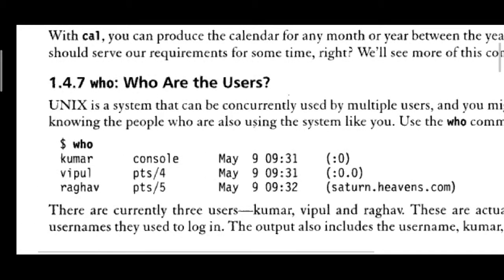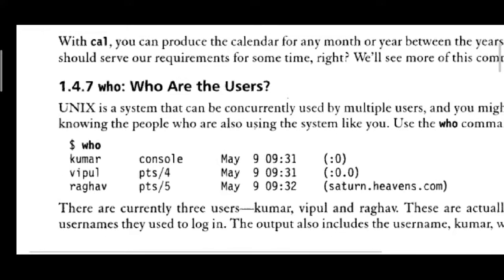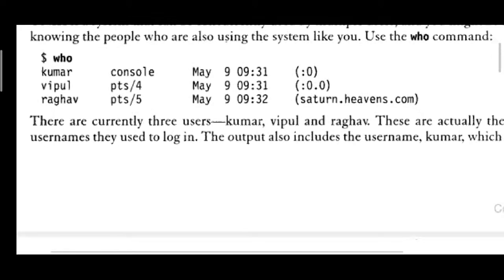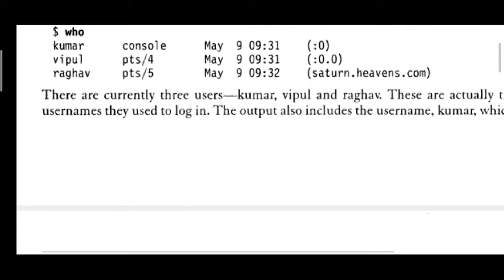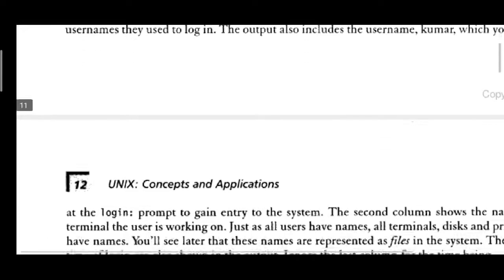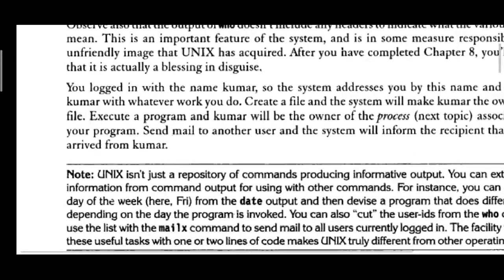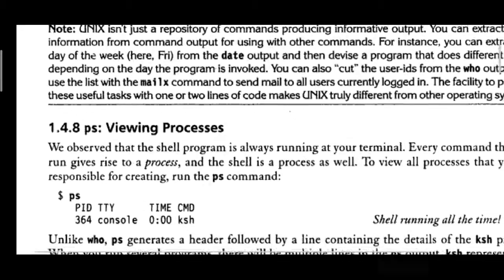Here you can see Kumar, Vipul and Raghav are the three users at different terminals. Console, PTS4 and PTS5, login date and time is displayed. So currently there are three users and that is what the login detail is. This is the use of the who command.